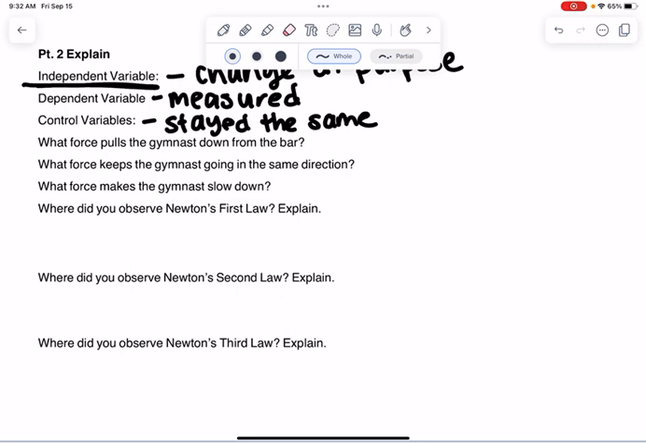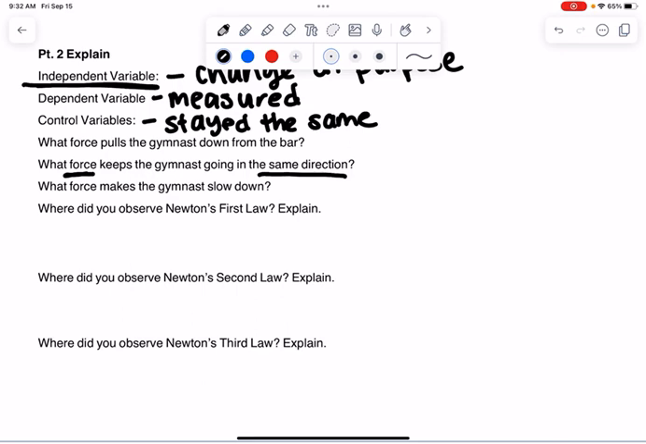For the force that makes your gymnast go in the same direction, think about Newton's laws that we have been studying. There is a term for what an object will continue to do. So if an object is sitting on a desk, it will keep sitting on the desk until something moves it. And if an object is moving, it will keep moving in that same direction until something stops it. There's a word for that. That word is the force that keeps the gymnast going in the same direction.